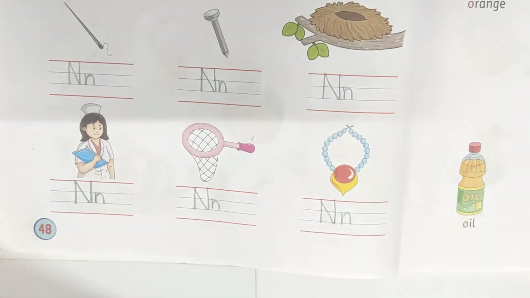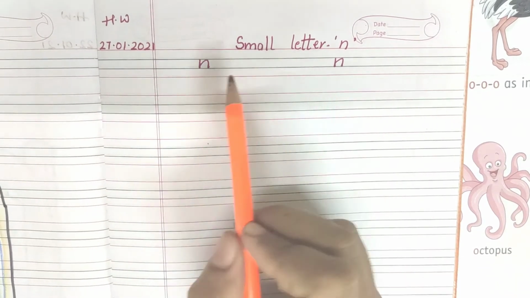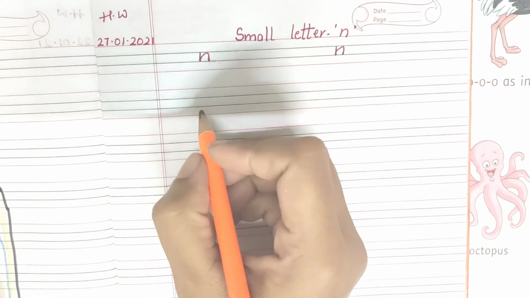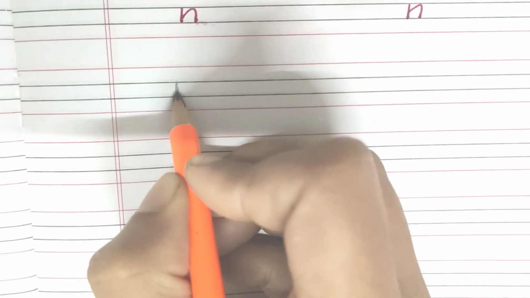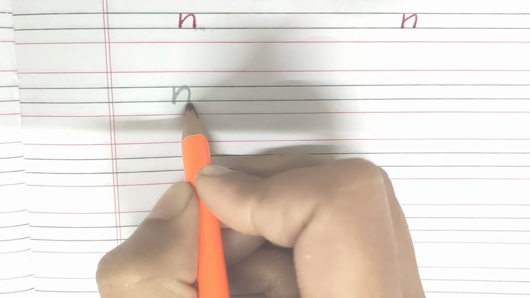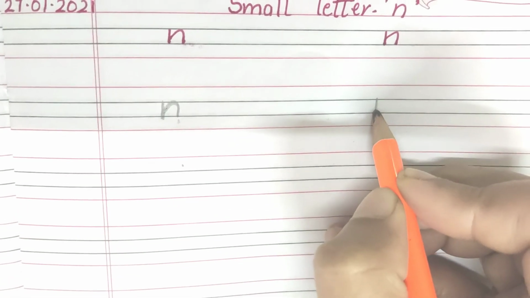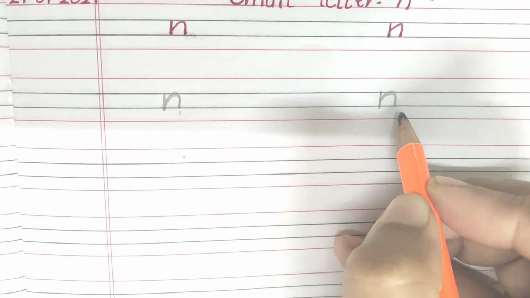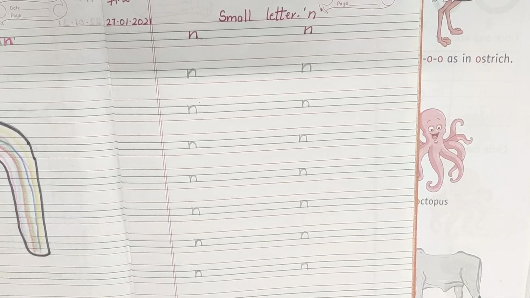Now it's homework time. See, you have to write the small letter N in your notebook in a neat and clean handwriting. So let's recapitulate one more time. First make standing line in between the two blue lines and then make small downward curve. This is small letter N. N says no. One more time. Standing line and downward curve. Make small letter N. This you have to complete your homework and share to your ma'am.